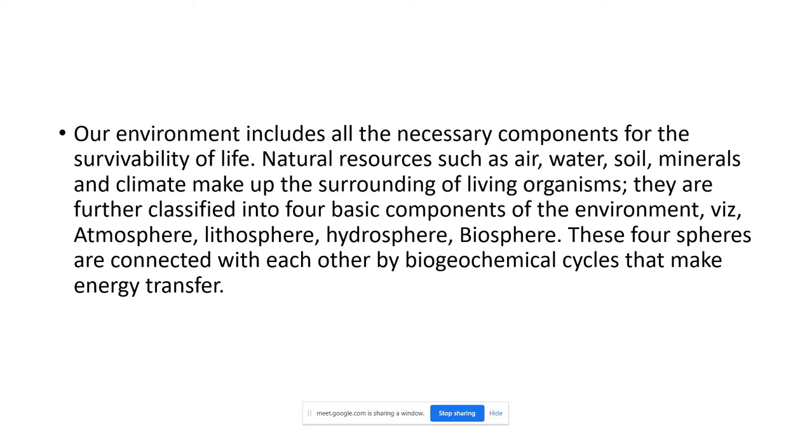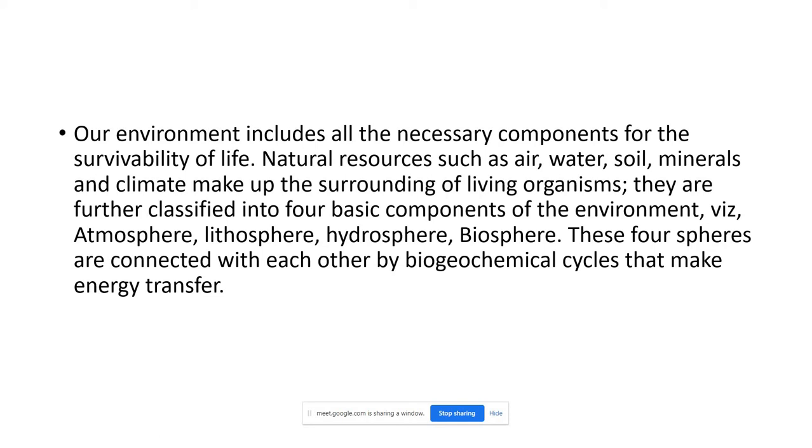To make the ecosystem or environment function, the interaction between these four components is necessary. When there is interaction among these four components, we can say that our environment is safe and it is working, it is functional. Then only can we say that we have a working environment. So how will you ensure that?